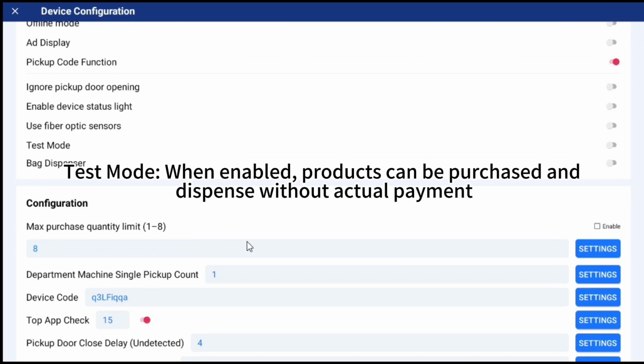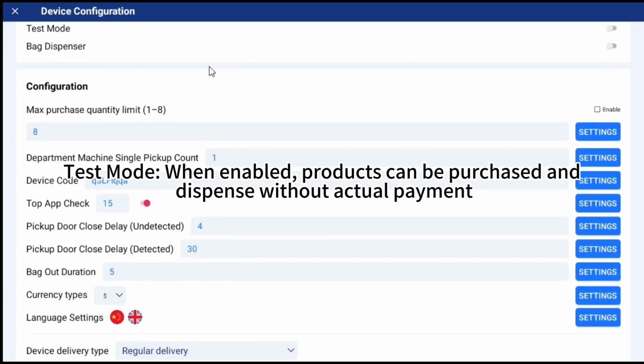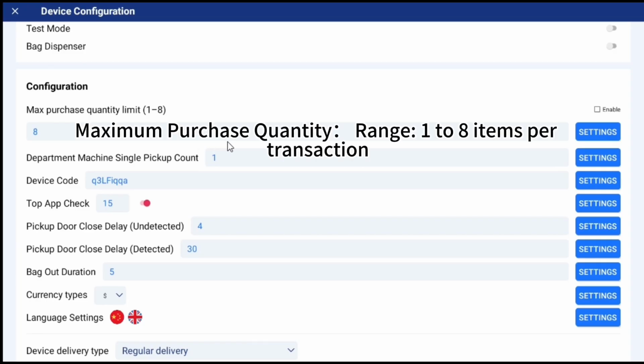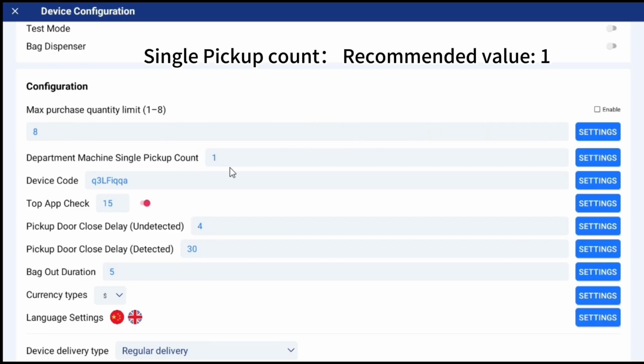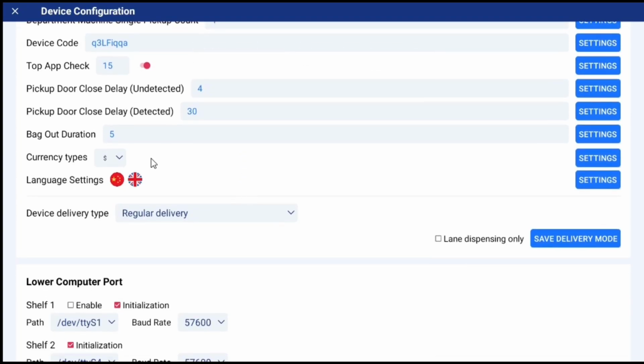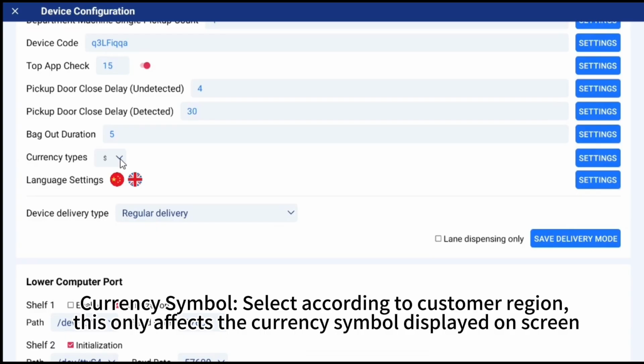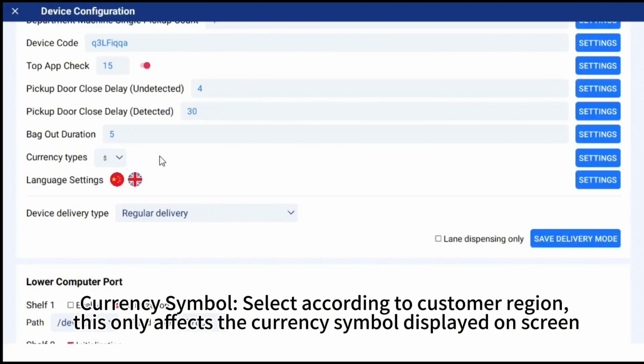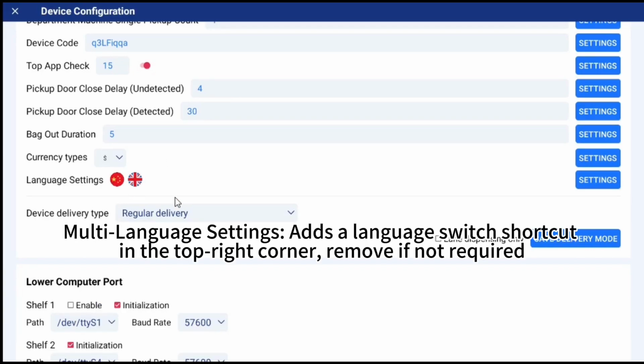Test mode. When enabled, products can be purchased and dispensed without actual payment. Configuration. Maximum purchase quantity, range 1 to 8 items per transaction. Single pickup count, recommended value 1. Device ID, can be ignored. Currency symbol, select according to customer region, this only affects the currency symbol displayed on screen. Multi-language settings, adds a language switch shortcut in the top right corner, remove if not required.